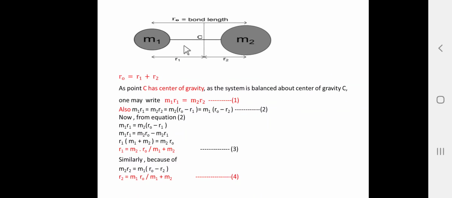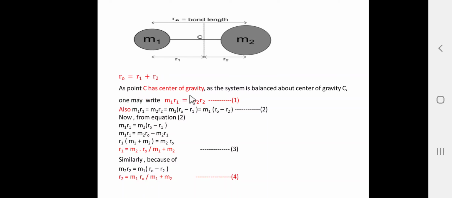Here these are the two atoms, this is the atom A and this is the atom B. m1 is the mass of the atom A and m2 is the mass of atom B. So, here r0 is the bond length, where C is the center of gravity, r1 is the distance of the atom A from the center of gravity C, r2 is the distance of atom B from the center of gravity C. So, here again r0 is the bond length, and r0 is equal to r1 plus r2.